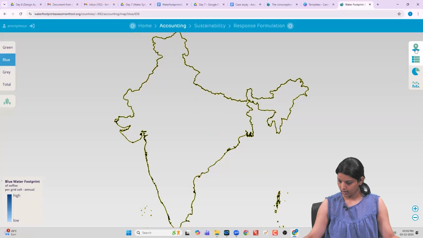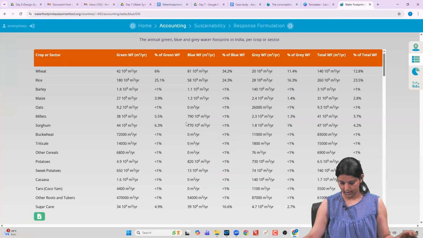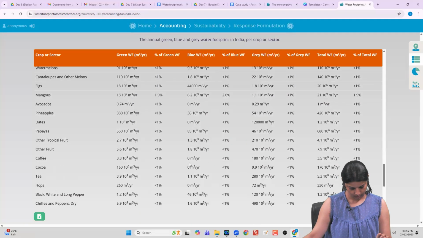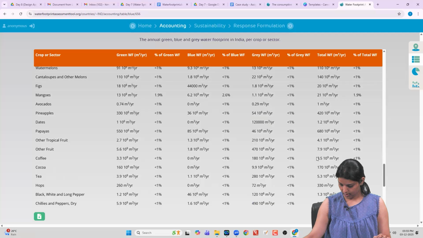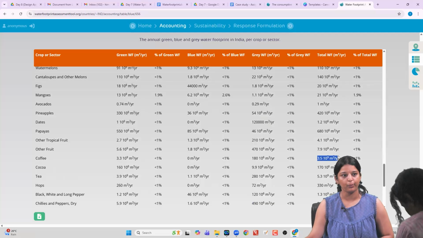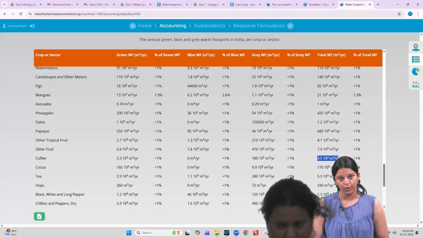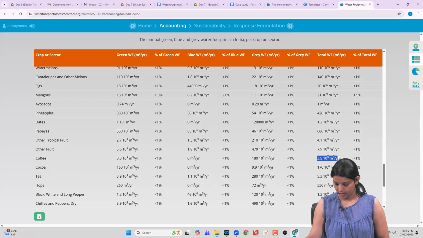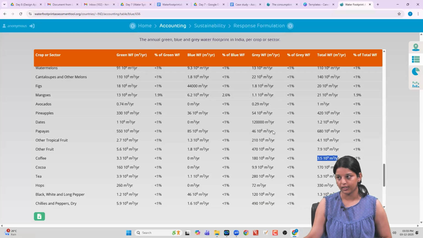Close. The various representations. So I'm going to this tabular view and then find coffee. Here it is. 3.5 into 10 power 9 meter cube per year. That's how much water India is spending on coffee plantations. And you also see the bifurcation for green, blue, and gray water. A similar exercise you can do for Brazil as well.